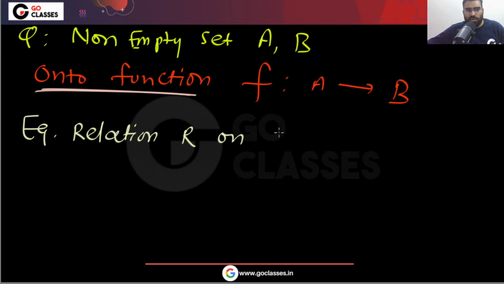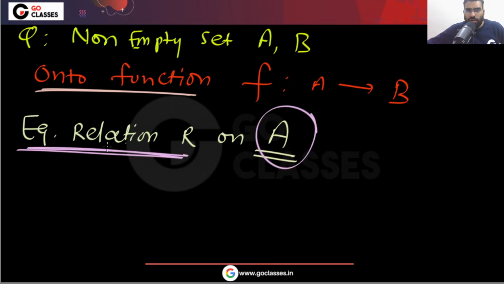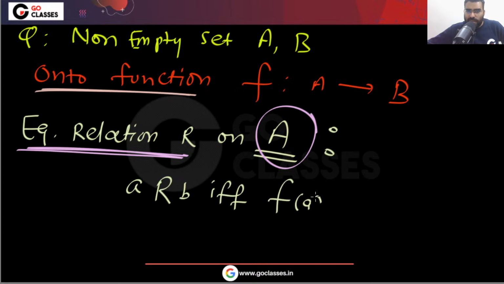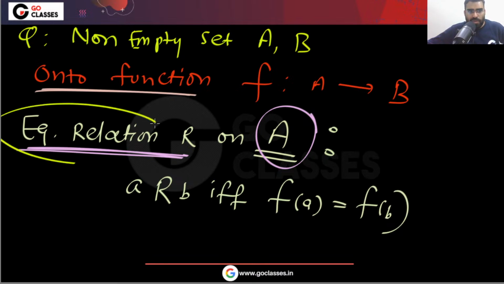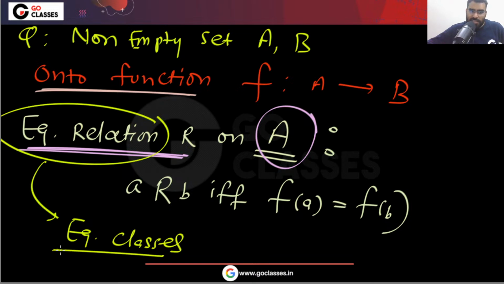This equivalence relation you are defining on A, like this: a is related to b if and only if f(a) and f(b) are the same, that is, they have the same images. Because you have an equivalence relation, there will be equivalence classes.